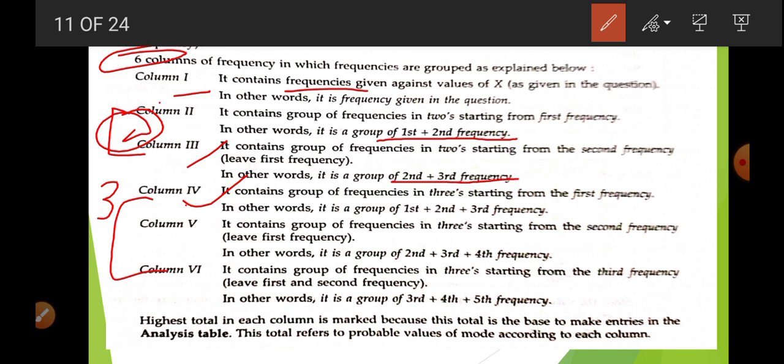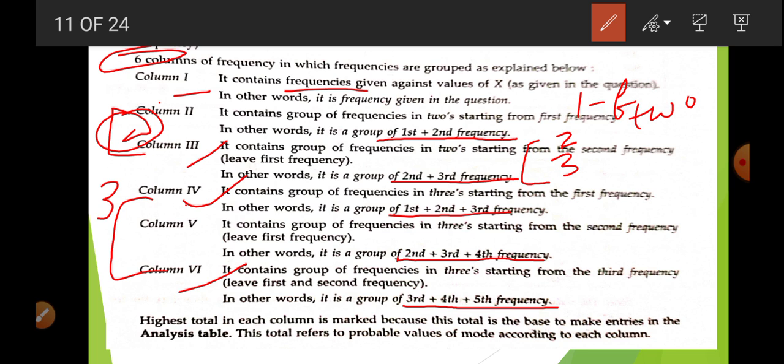So when we start the fourth with the first, second, third, and when we go to the fifth, we leave the first one, that is, we start with the second, third and fourth. When we go to the sixth, we leave the second one, then we start with third, fourth and fifth. So in very simple language, the first column is the frequency. Now the second and third are related to twos. So it will be the first and second, then we leave the first, then second plus third. We add the first and second frequency, and in the third column the second and third frequency.